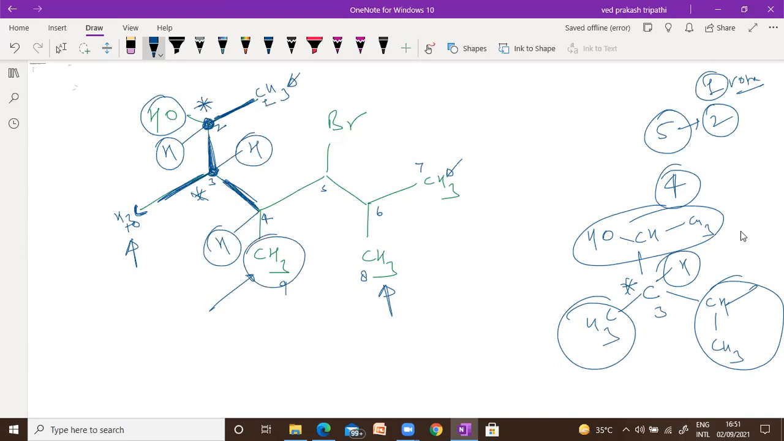Hydrogen, methyl, and the left and right connectivity. Bromine is also a chiral center, at this number 5 position, because it also has 4 different connectivities. And number 6 is not chiral. The reason is that it has the same group connected, methyl and methyl. So how many chiral centers? 1, 2, 3, and 4. 4 chiral centers.